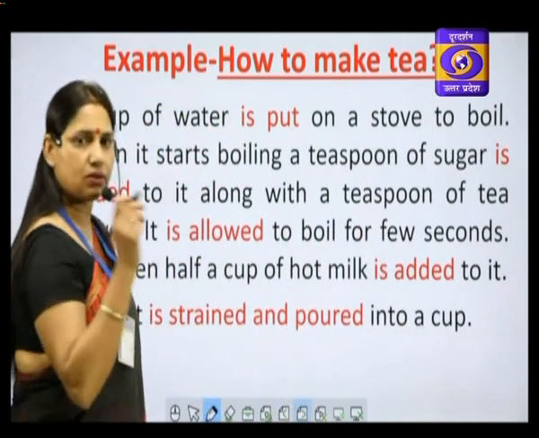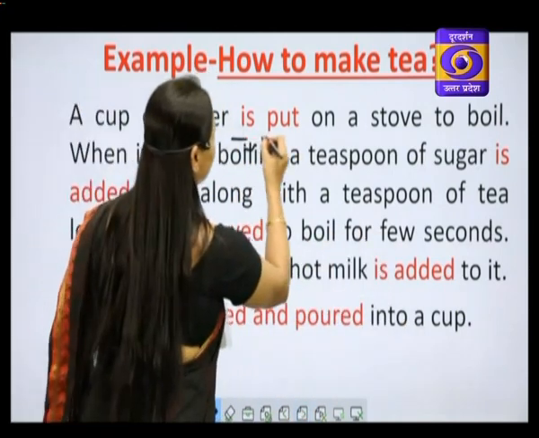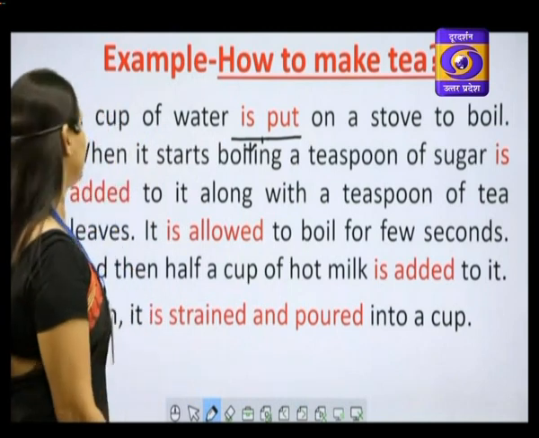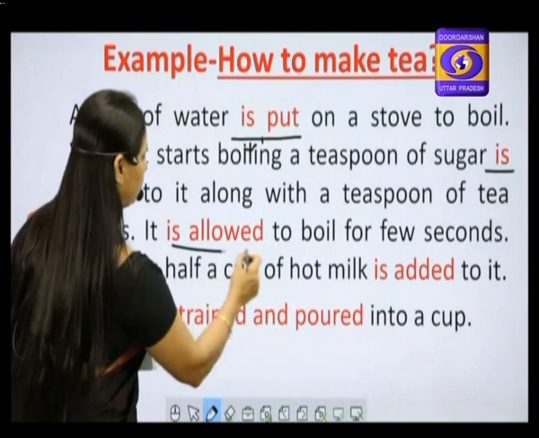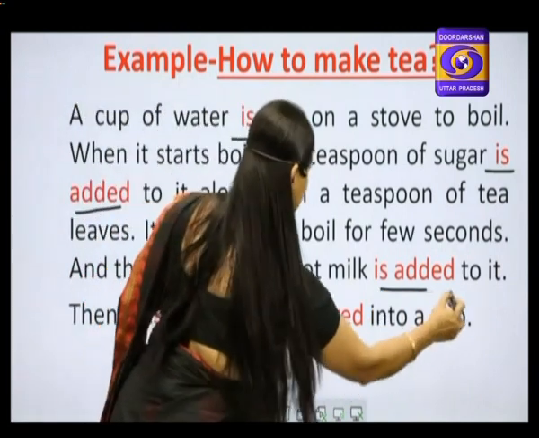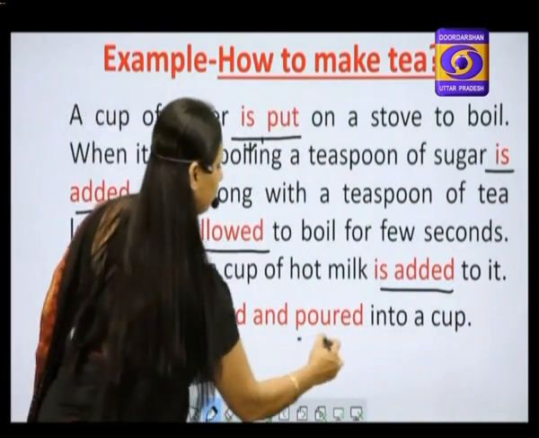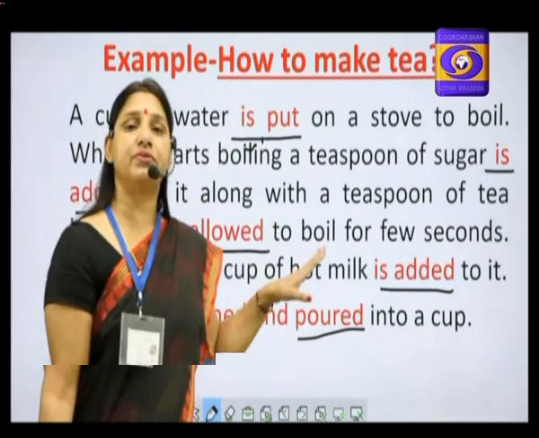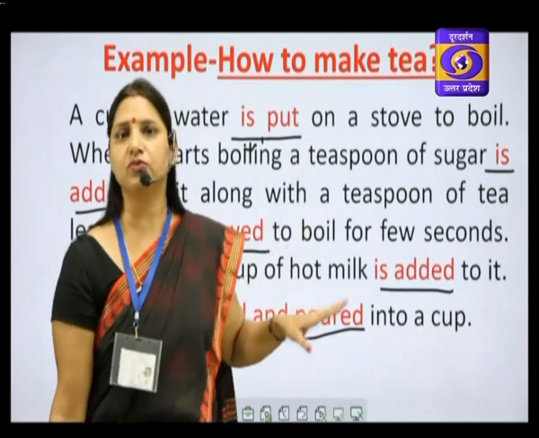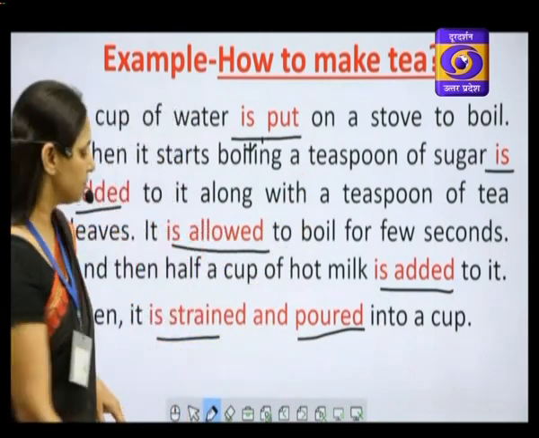You will see all the verbs which we have used are in passive voice. Is put, is added, is allowed, is added, is strained and poured. All these are in passive voice because the person is more interested in the process, not in the person who performed it. Got it?